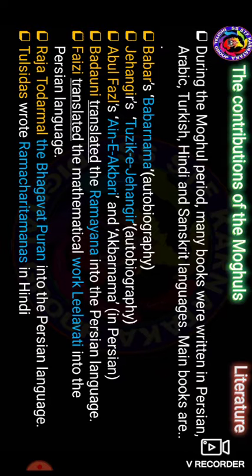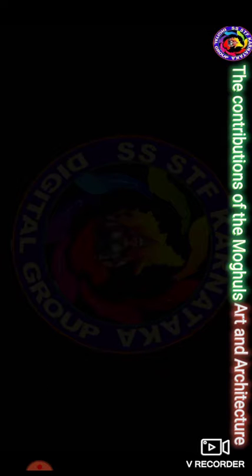So these were the literary contributions to the Mughal dynasty. And next we have to see the art and architecture.